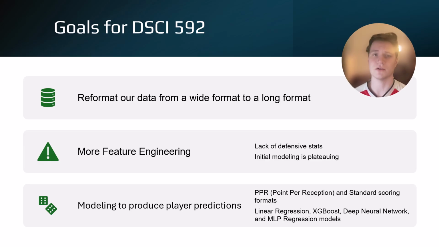Now we'll talk about our main goals for this project in DSci 592. So we'd like to first and foremost reformat our data from that wide format to our new long format that we talked about previously. We'd like to do some more feature engineering, especially considering the lack of defensive stats and the fact that our initial attempts at modeling have plateaued in terms of performance.